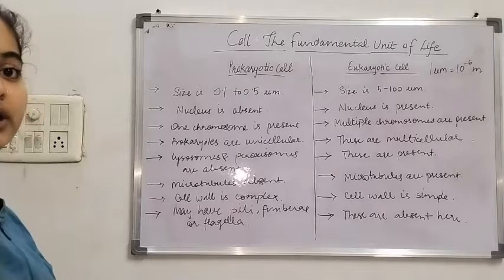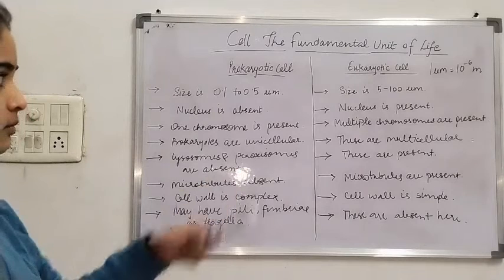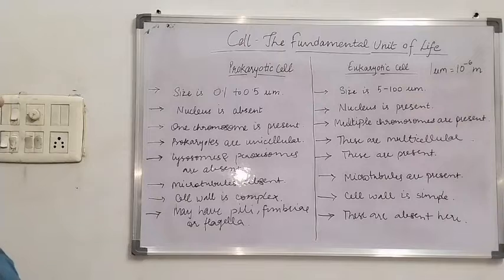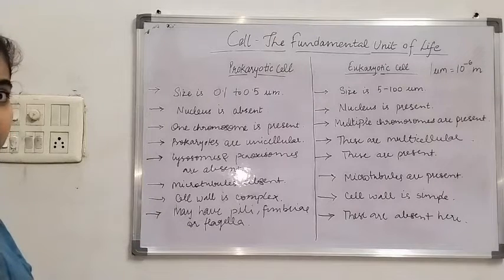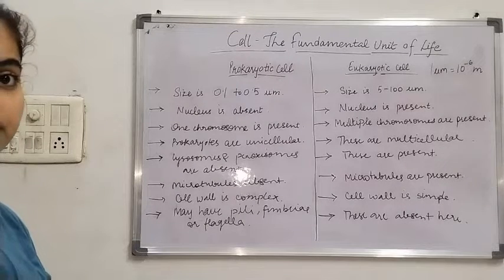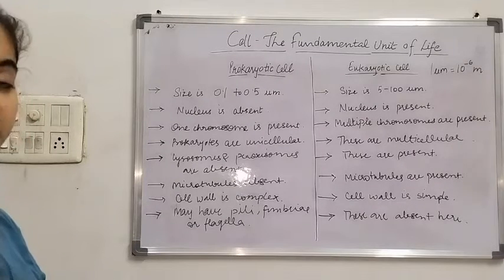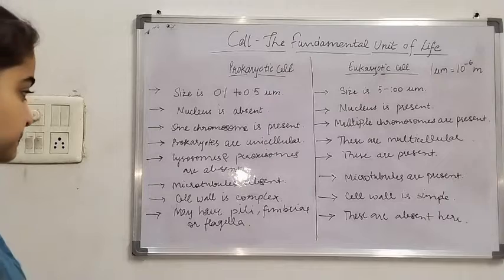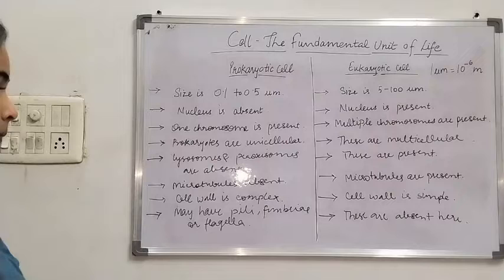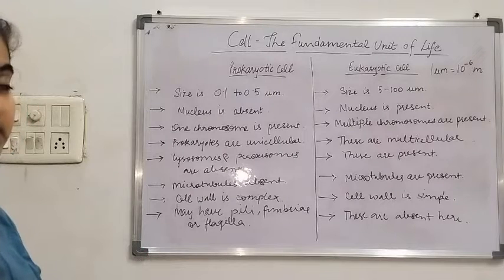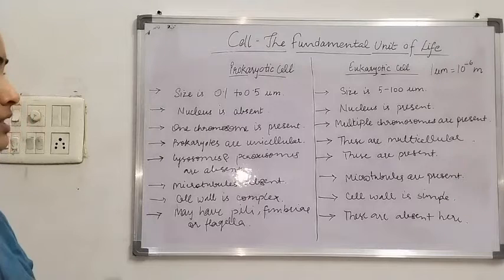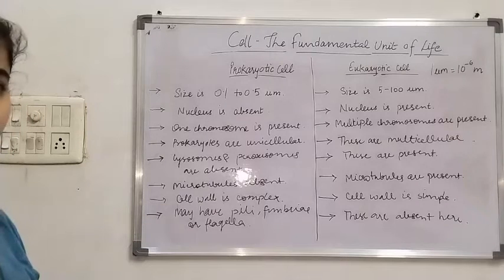Microtubules are also absent in prokaryotic cell, whereas they are present in eukaryotic cell. Cell wall is complex in prokaryotes and there is simple cell wall in eukaryotic cell. For example, the cell wall of plants is made up of cellulose and that of the fungi is made up of chitin. The prokaryotic cells can have pili, fimbriae or flagella, and these three structures are absent in eukaryotic cell. So these were the differences between prokaryotes and eukaryotes.